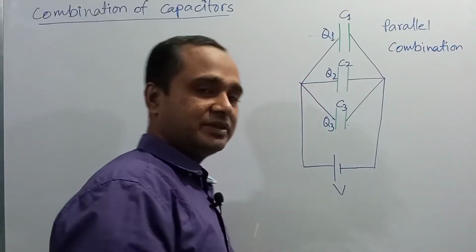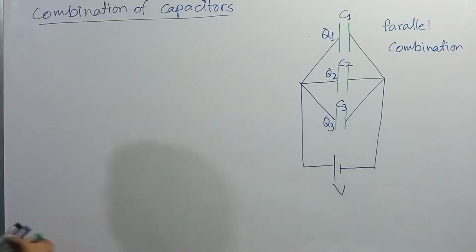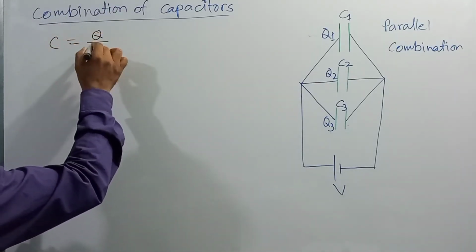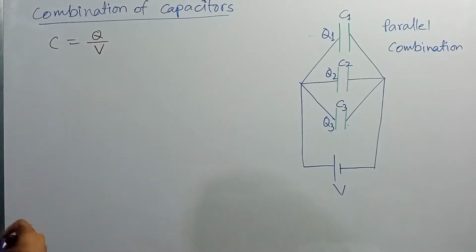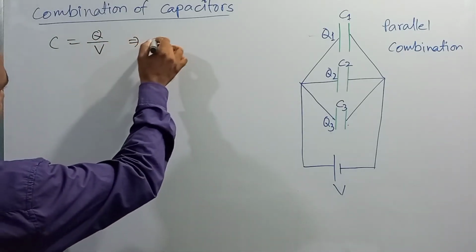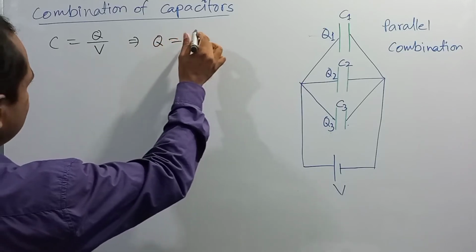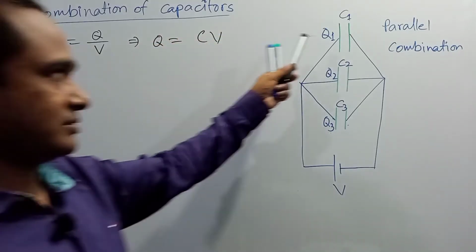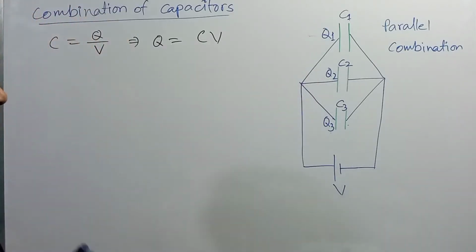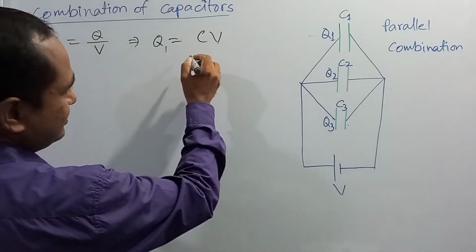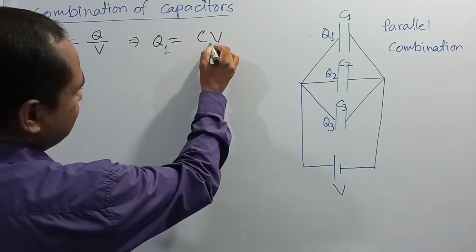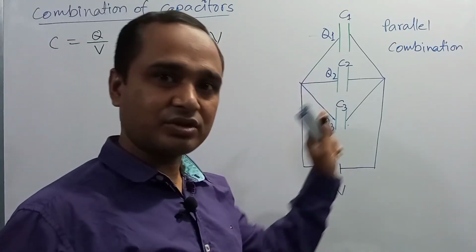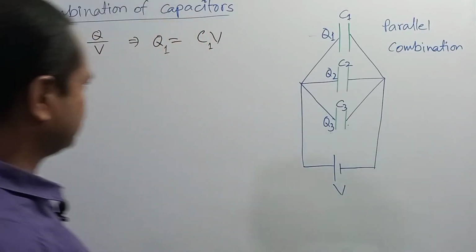According to the definition of capacitance, C is equal to Q by V, so Q is equal to C into V. For the first capacitor we can write Q1 is equal to C1 multiplied by V, because the potential difference V is common for each capacitor.